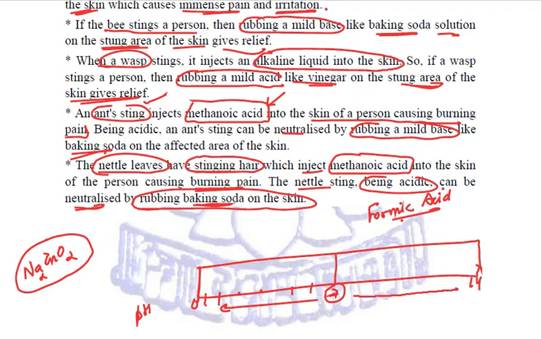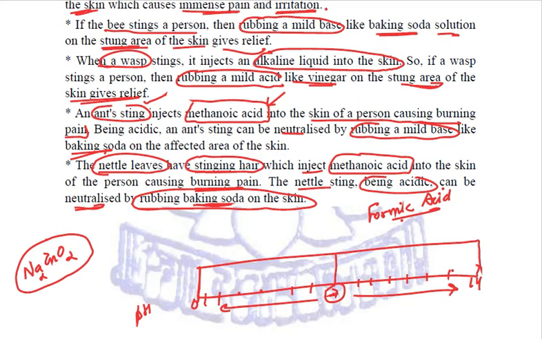Above 7 till 14, that is 8, 9, 10, 11, 12, 13, 14, the basic character is increasing, because pH is inversely proportional to hydrogen ion concentration. Clear?